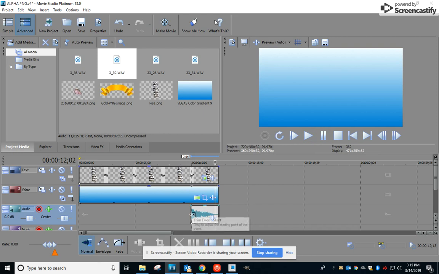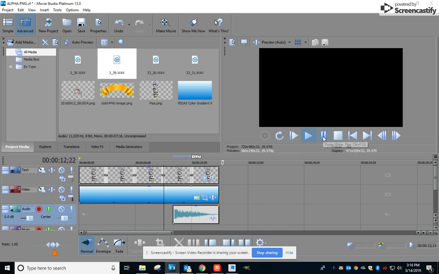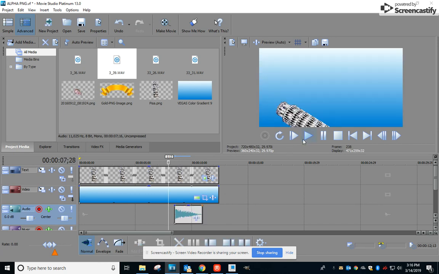You can also stretch things. So if you just pull on this, it's going to duplicate it, but if you hold Control down, you can see how the icon changes to time stretch. And you could time stretch this and make it last longer, and then we can see how that looks. Sounds a little funny, but it might work. Or you could undo that and just move it back a little bit, just adjust it.